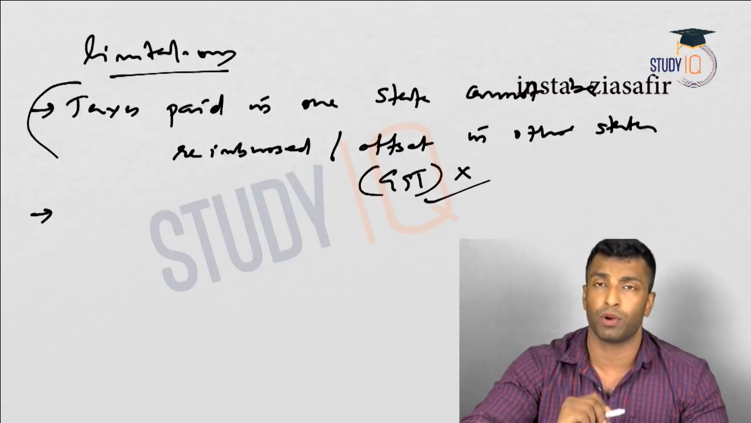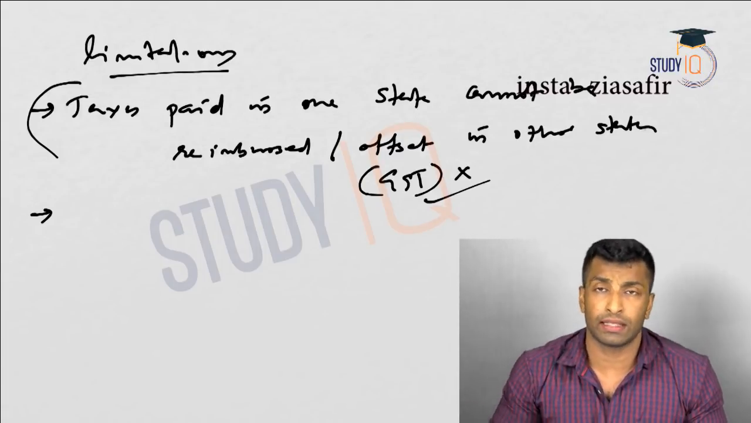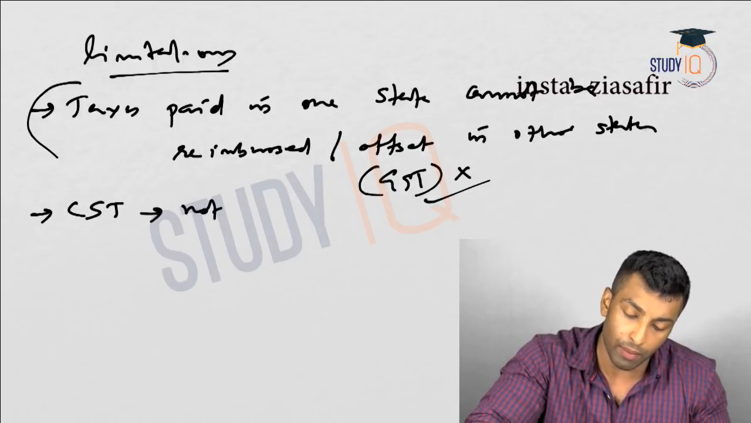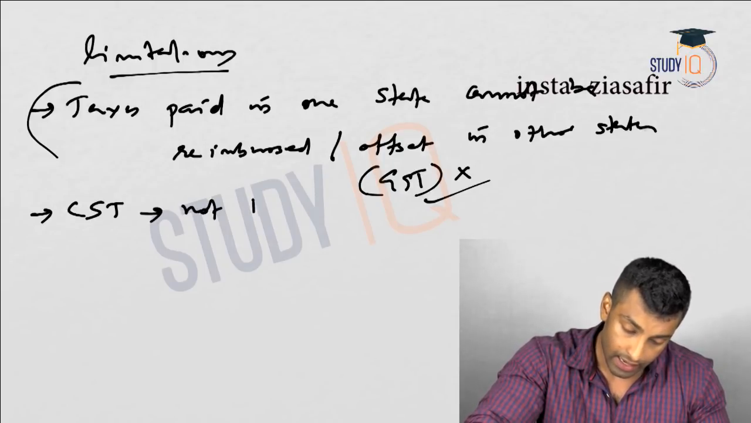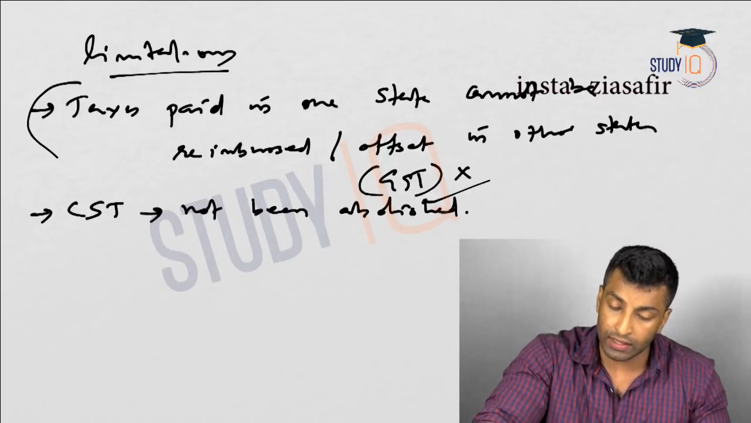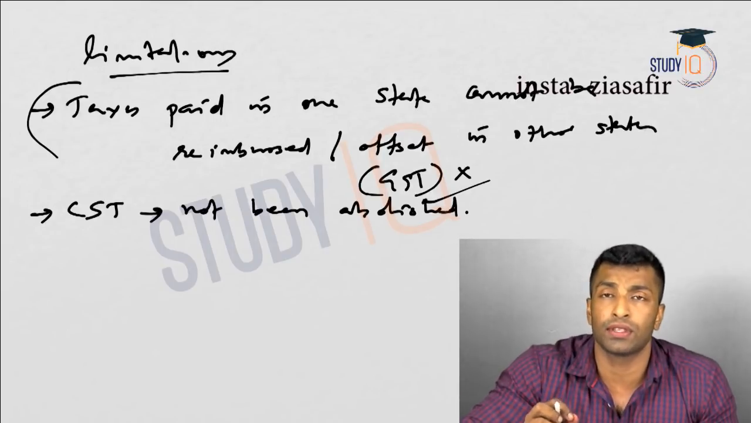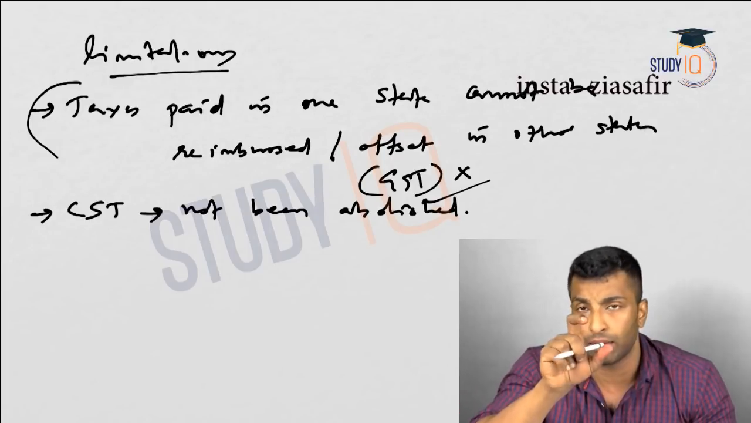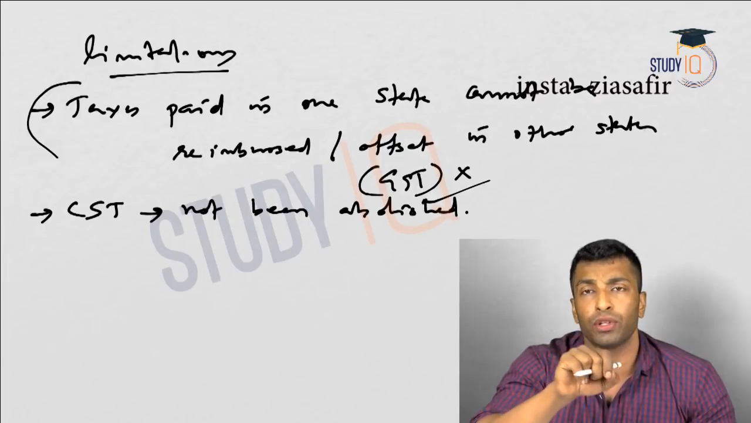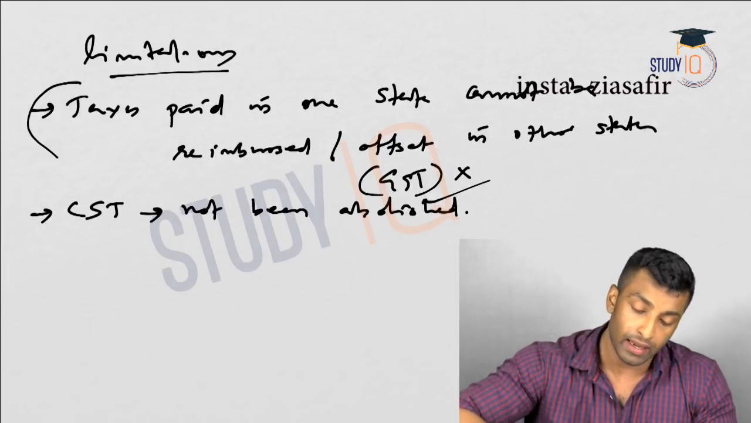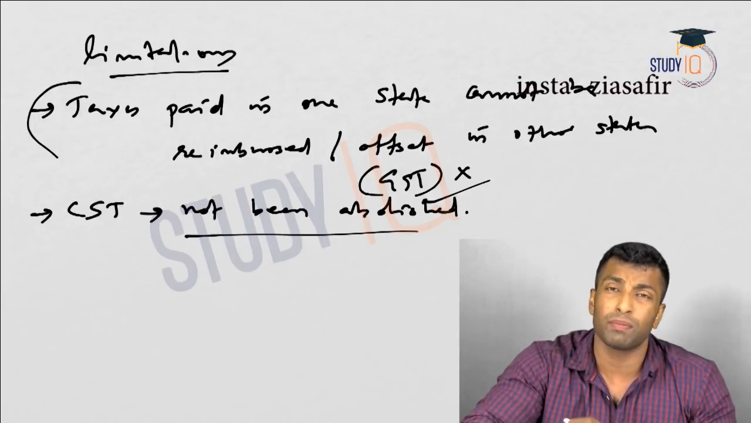Now let's look into the second problem. I have already talked about central sales tax, right? CST, central sales tax, has not been abolished. Now, what is central sales tax? It's actually the tax which is imposed by the center in case of interstate trade. When I talked about the components of GST, I told you the third component, integrated GST, is also imposed on interstate trade. So here, not abolished.